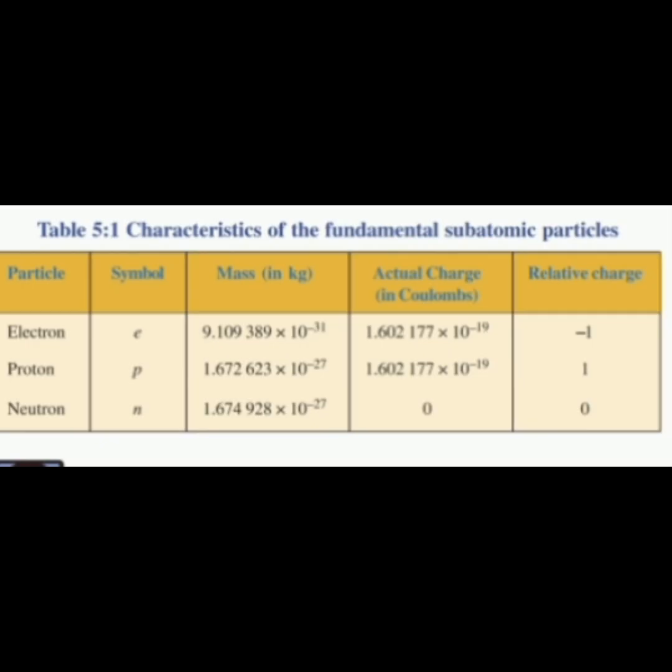1.672623 into 10 to the power of minus 27, and the actual charge is 1.602177 into 10 to the power of minus 19. So the relative charge is +1. Then neutron, the symbol is n, the mass, the weight is 1.674928 into 10 to the power of minus 27. Actual charge is 0, so relative charge is neutral, that is 0.